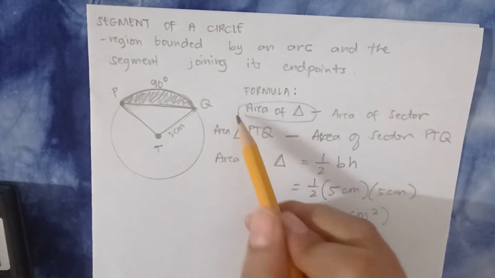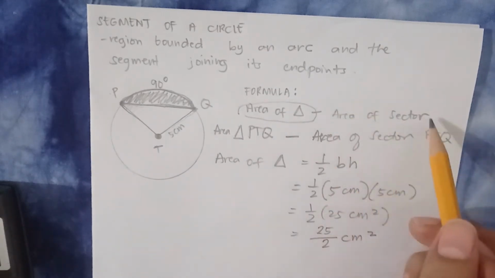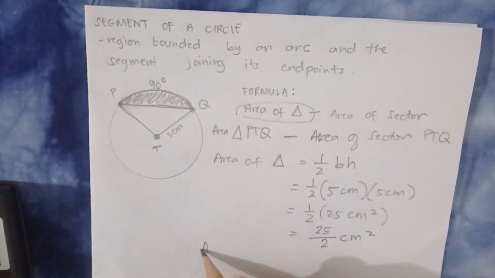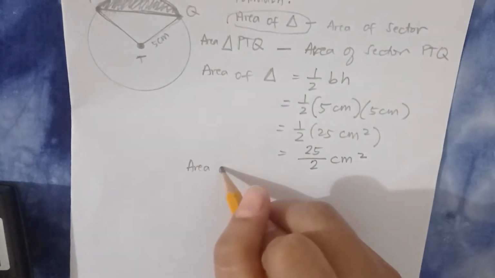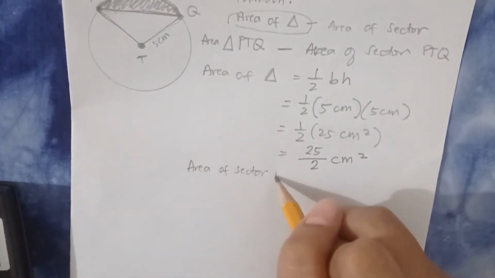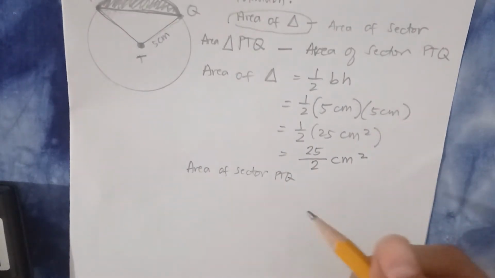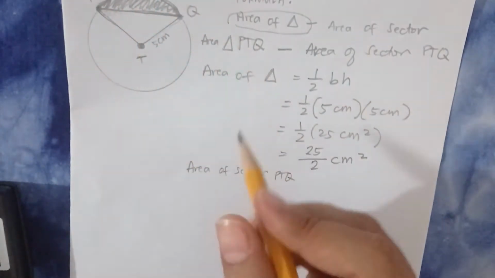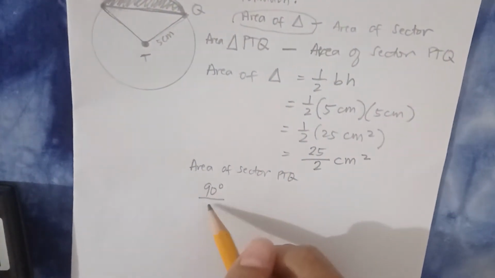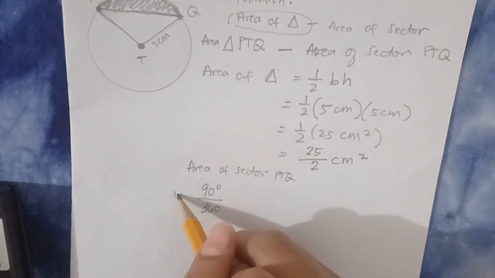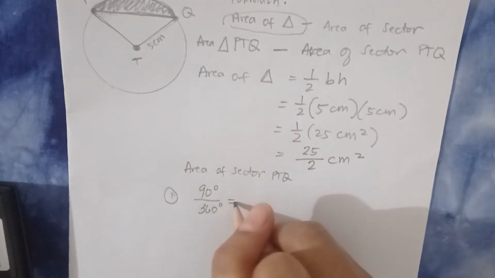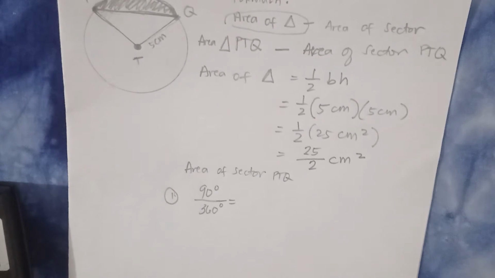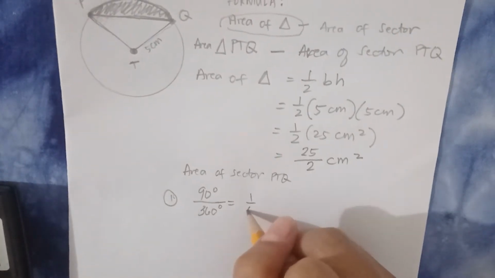Nakuha na natin to. Kunin naman natin yung area ng sector. Diba kanina tinuro ko kung paano kumuha ng area ng sector? Area of sector PTQ. Kunin muna natin yung degree measure ng arc, which is 90 degrees, over 360 degrees. That is the first part. So, what is the lowest term of 90 over 360 degrees? That will be equal to 1/4.